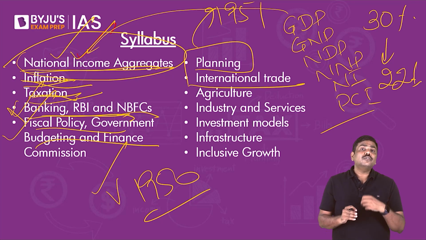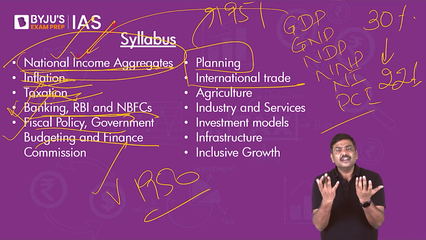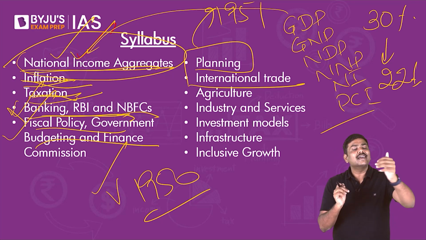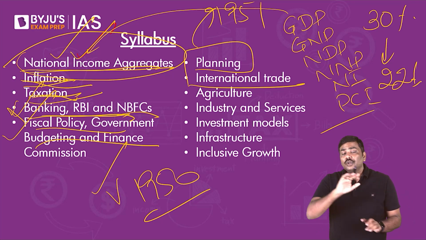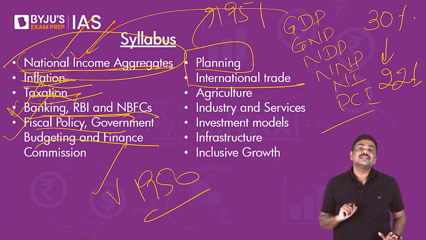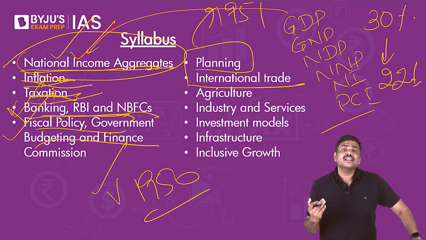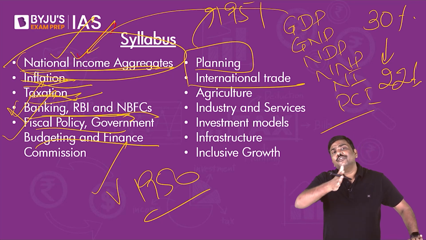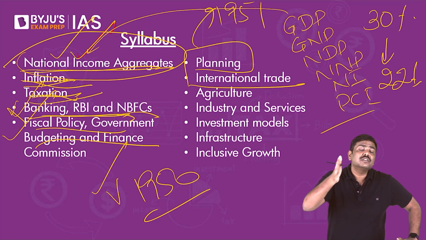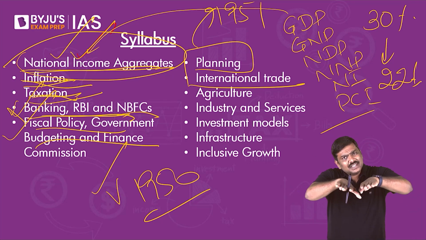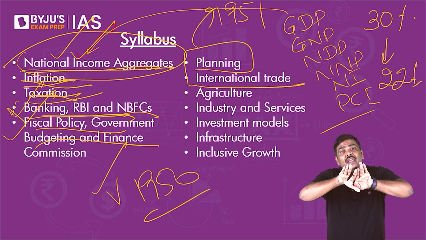Then the concept of international trade. Under international trade, you will come across the balance of payments, the current account, capital account. You will come across exchange rates. You will come across the concept of economic integration, under which the Government of India has been signing multiple agreements with multiple countries. Having said so, should you read only this much and stop? Again, my answer will be no.